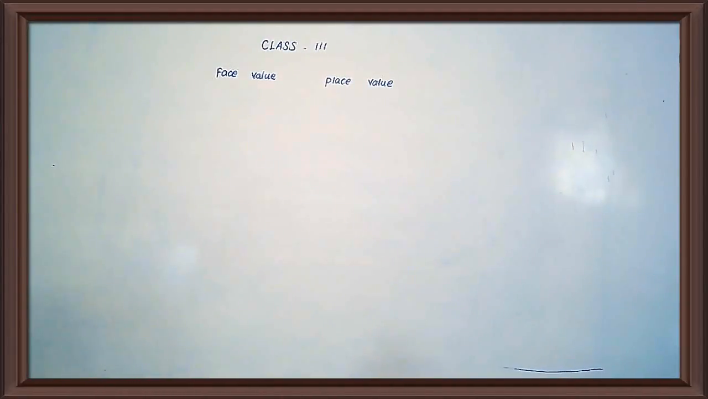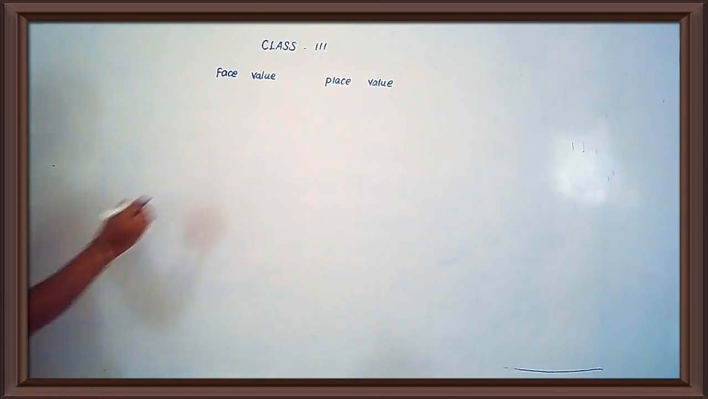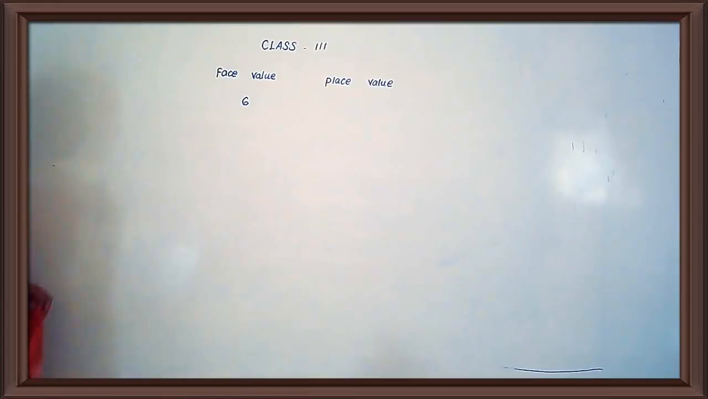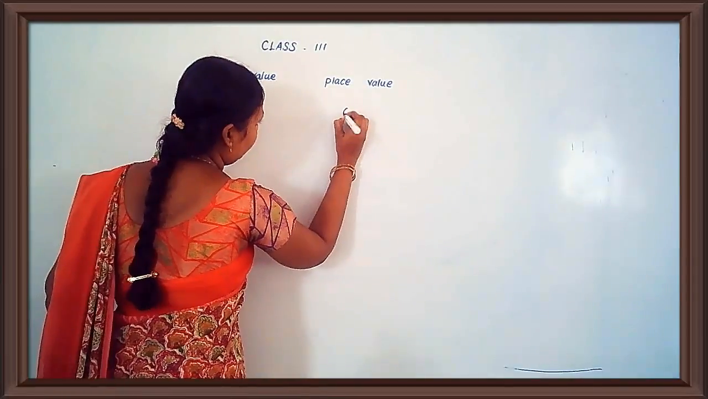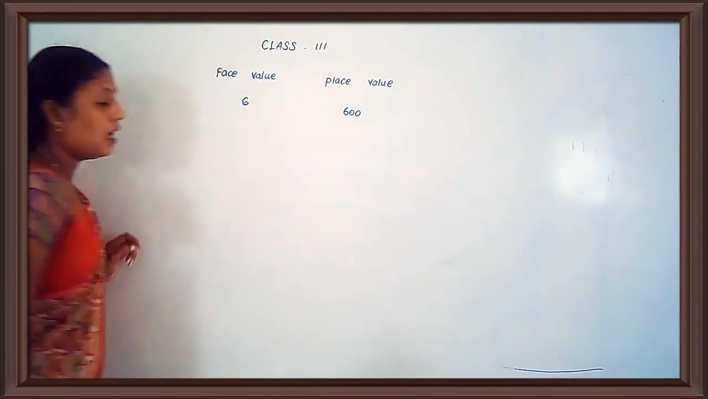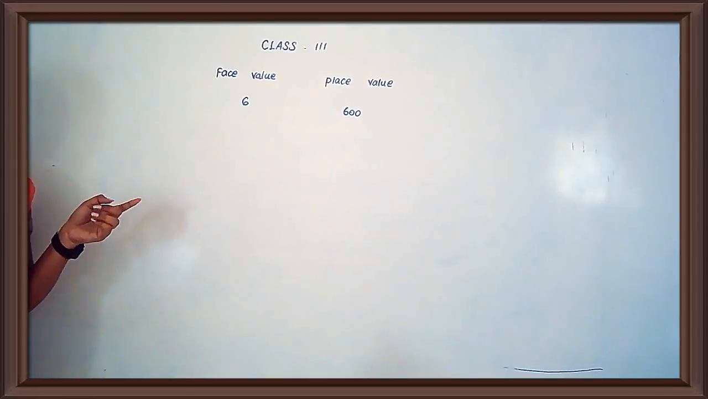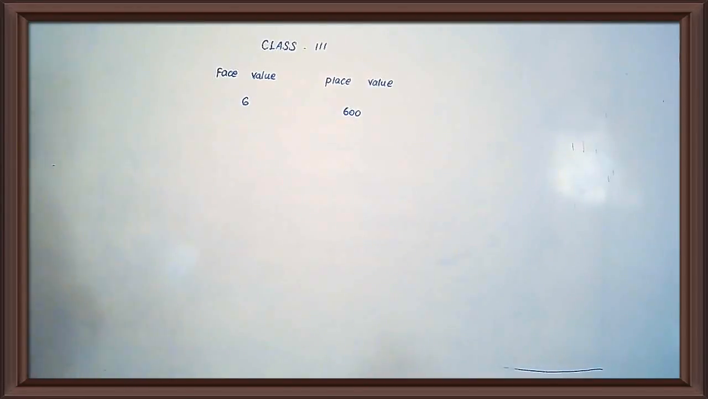Okay, ma'am. See the first one, 2634. Which number is underlined? 6. The face value of 6 is 6. Then the place value of 6 in 2634 is 600. 6 is in which place? Hundreds place. So we have to write 600.